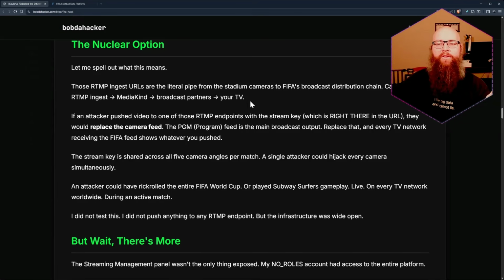But if you think about the data flow of what's happening here, the cameras were sending their RTMP ingest. That went to MediaKind, that goes to the broadcast partners, ultimately then to your TV. And there were an estimated 6 billion total viewers who watched it. Chances are pretty good it was on your TV, at least at some point.